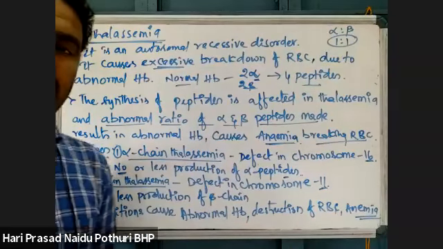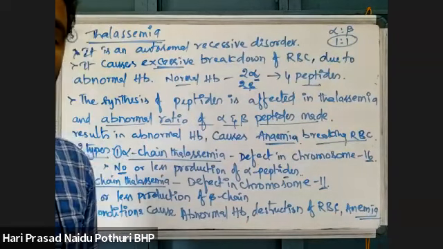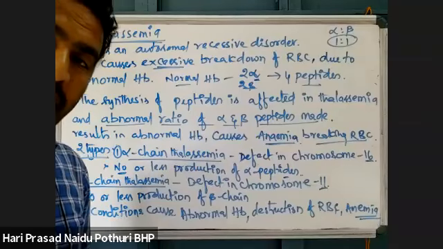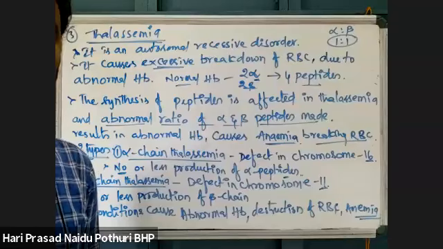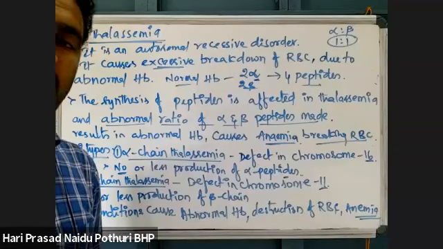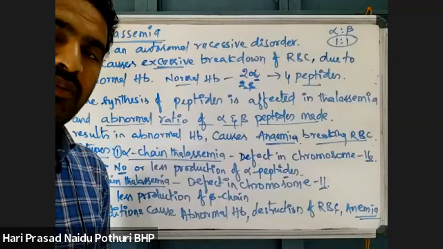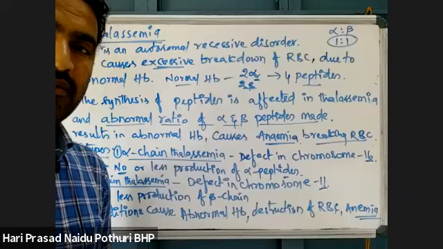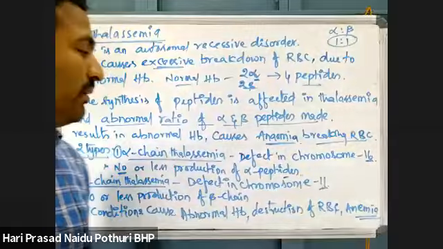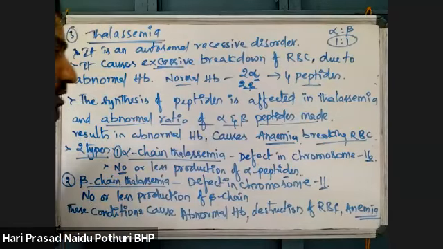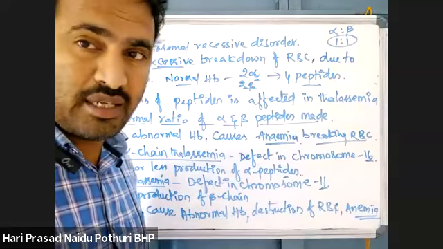Thalassemia patients should be transfused with blood and hemoglobin every month. They have to take plasma along with hemoglobin and RBC every month. Otherwise, no survival.